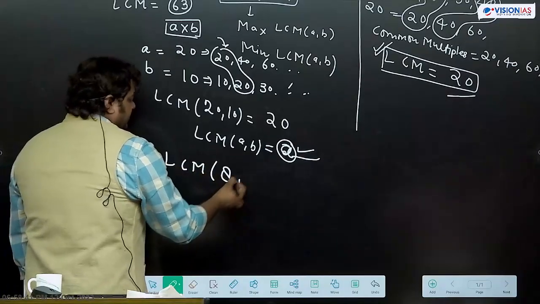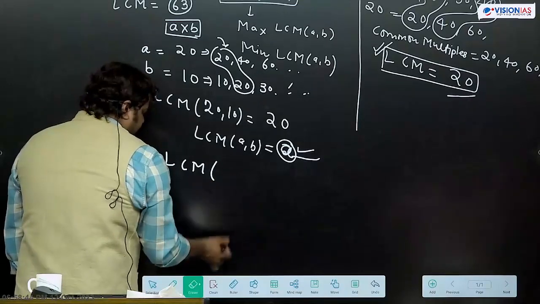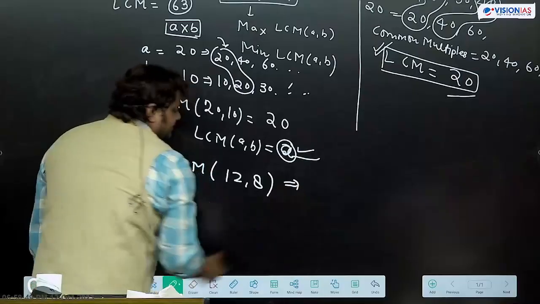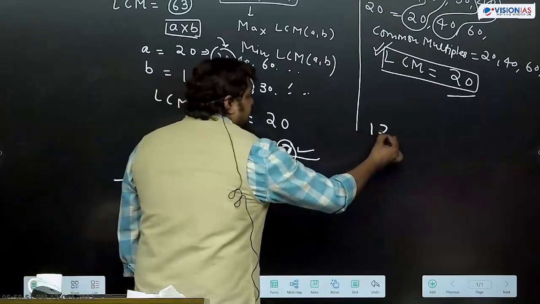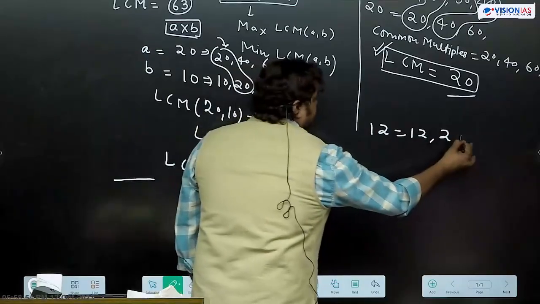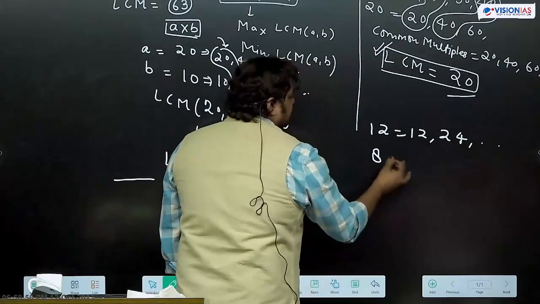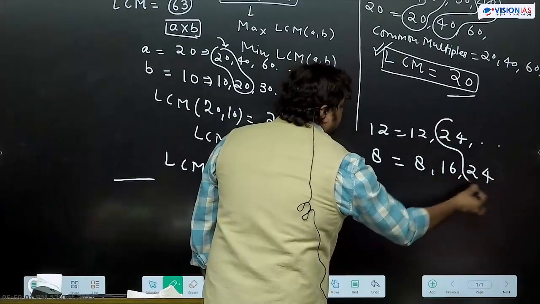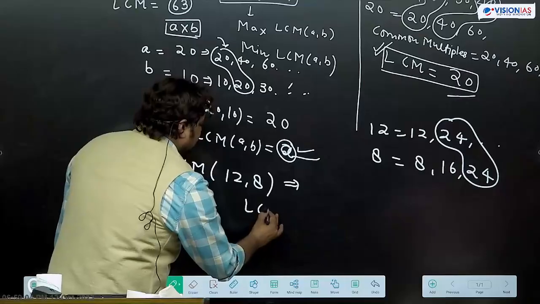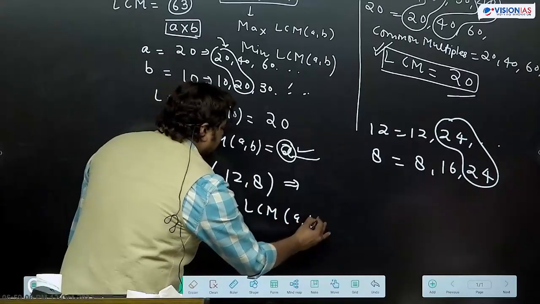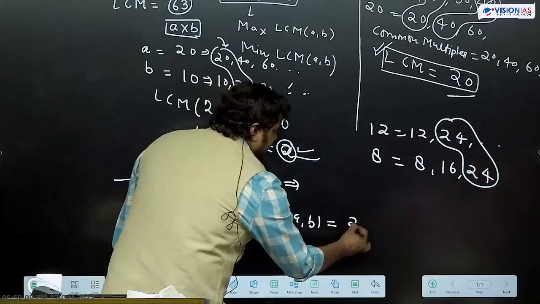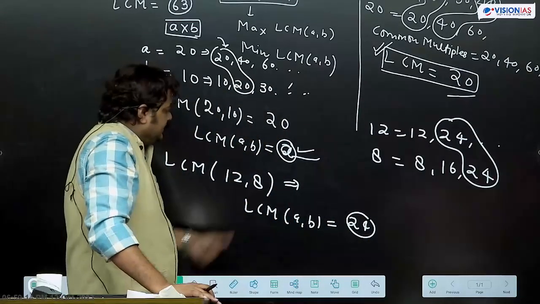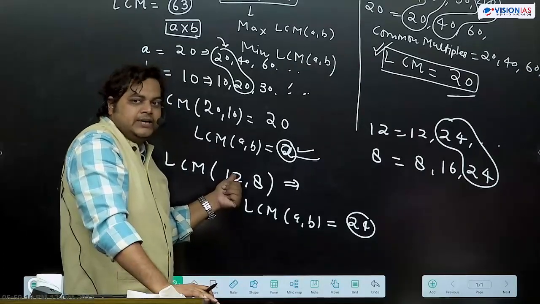LCM of 8 and 12, or we can write this way, 12 and 8. What can be the LCM here? Multiples of 12: 12, 24. Multiples of 8: 8, 16, 24. The first common multiple is 24. So the LCM of A and B is coming 24. That is more than 12 and less than 12 into 8.